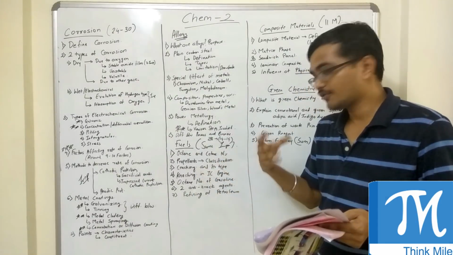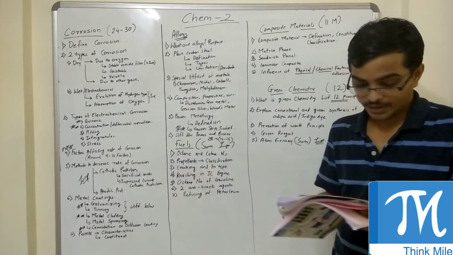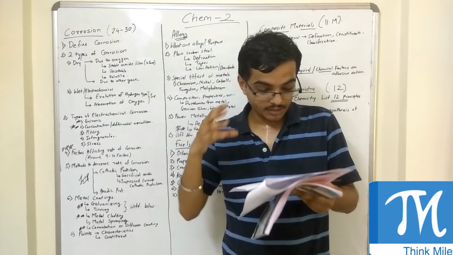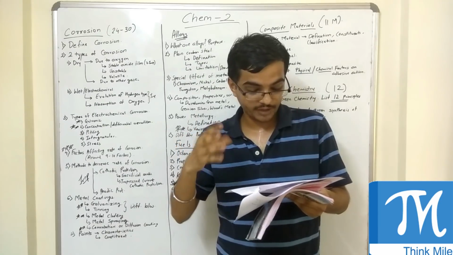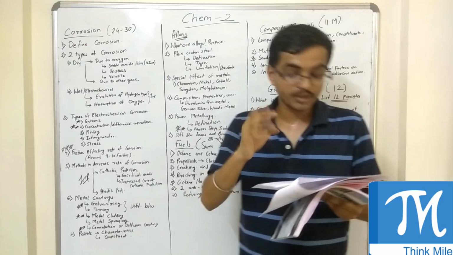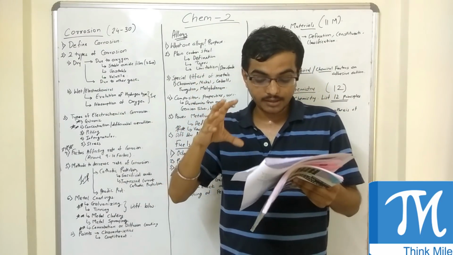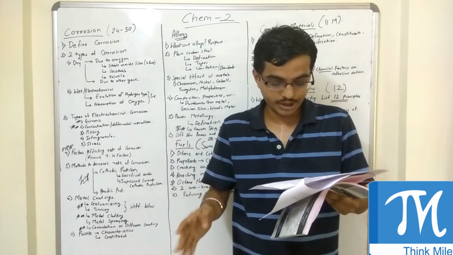The next question that is seen a lot of times is cracking and its types. In cracking, they ask: what is cracking of heavy oil? Mention any 4 advantages of catalytic cracking over thermal cracking. Catalytic cracking is a very important question.